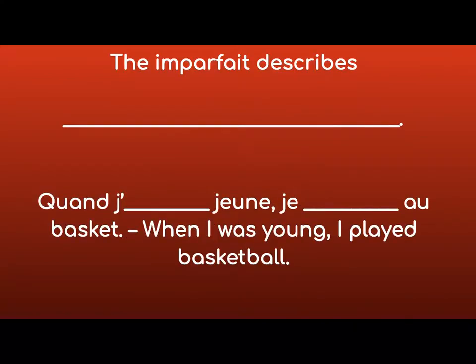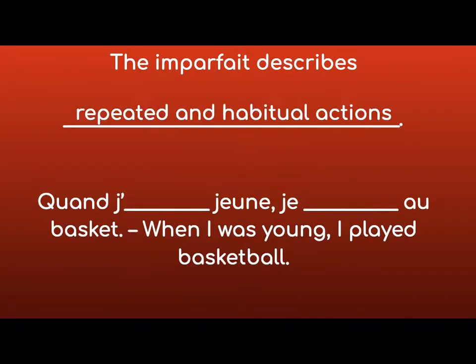The imperfect describes repeated and habitual actions. So things you do over and over and over again. So quand j'étais jeune, when I was young, je jouais au basket. When I was young, I played basketball. So there's no specific beginning of when young starts, or actually, even when it ends.